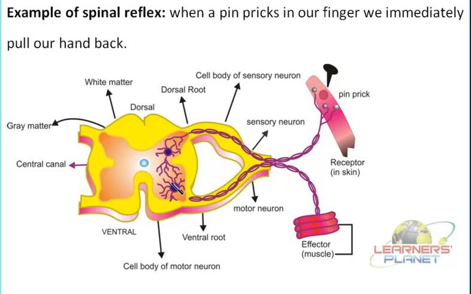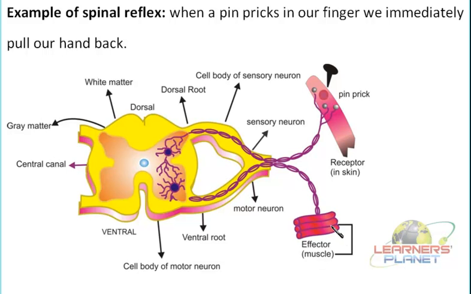So the message would be conveyed to the motor neuron through a relay neuron, and then the message is transmitted to the target site. That means the muscles which are associated with this particular site in the skin, those muscles are known as the effector muscles.